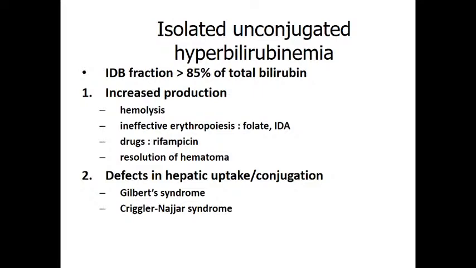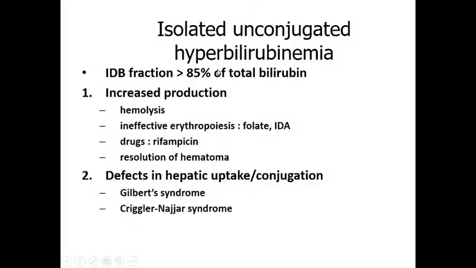Now here there is isolated unconjugated hyperbilirubinemia. Okay, that means this is the indirect bilirubin fraction, sometimes greater than 85% of the total bilirubin. So sometimes only unconjugated bilirubin levels are increased. In this condition the conjugated bilirubin levels are normal, but unconjugated bilirubin levels are increased in your blood circulation. Obviously, if one parameter is increased, there will be an increase of the total bilirubin levels.